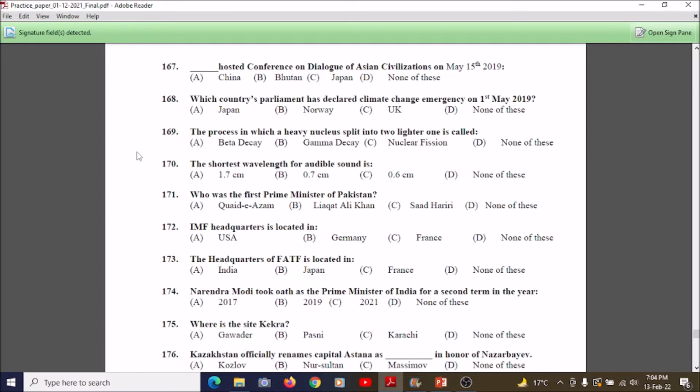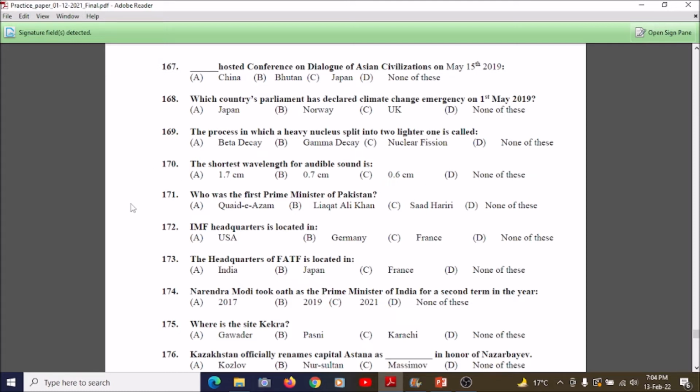So students, now we're going towards question number 170. It says the shortest wavelength for audible sound is: A, 1.7 centimeter; B, 0.7 centimeter; C, 0.6 centimeter; or D, none of these. So our correct answer is 1.7 centimeter, which is the shortest wavelength of an audible sound. So students, you have to memorize it.